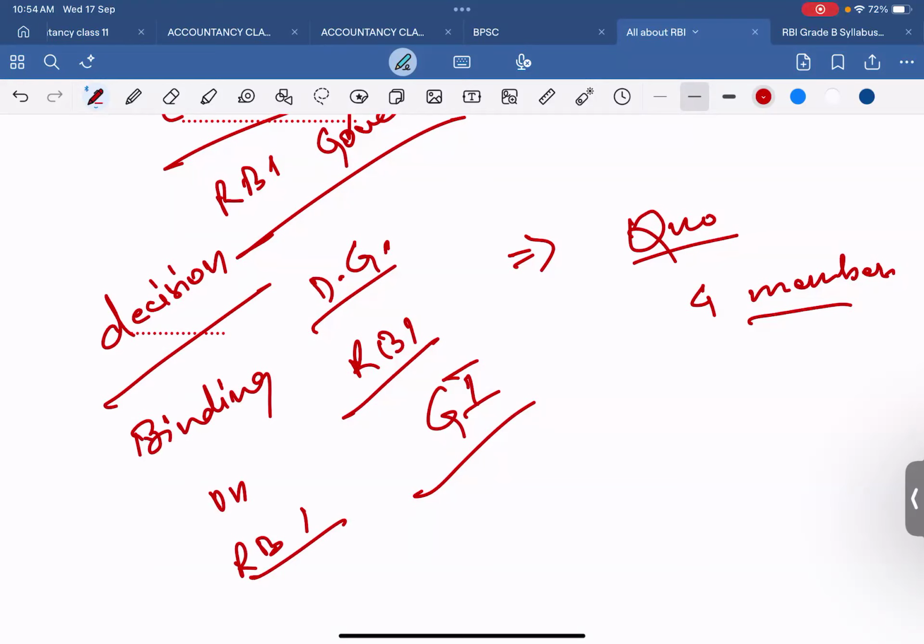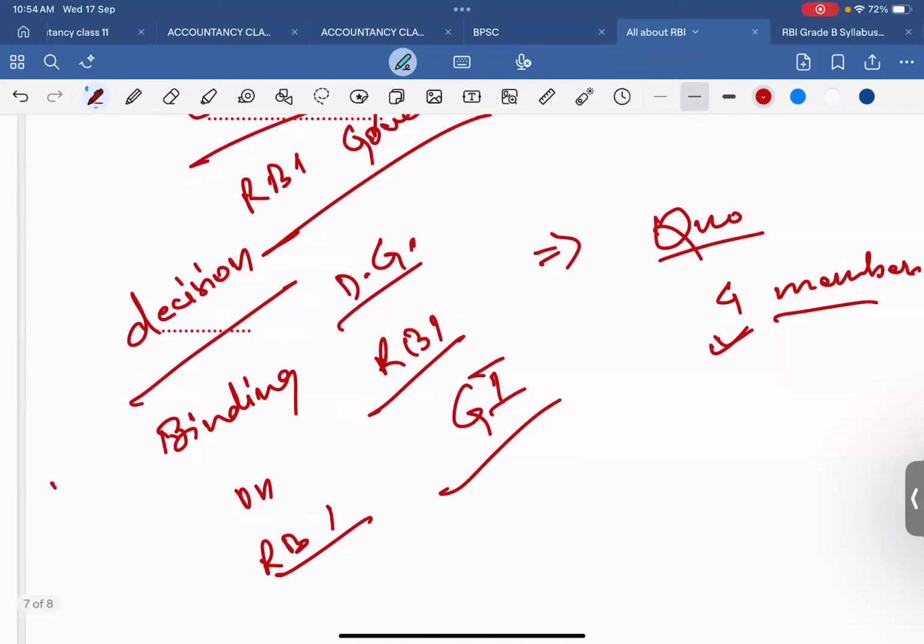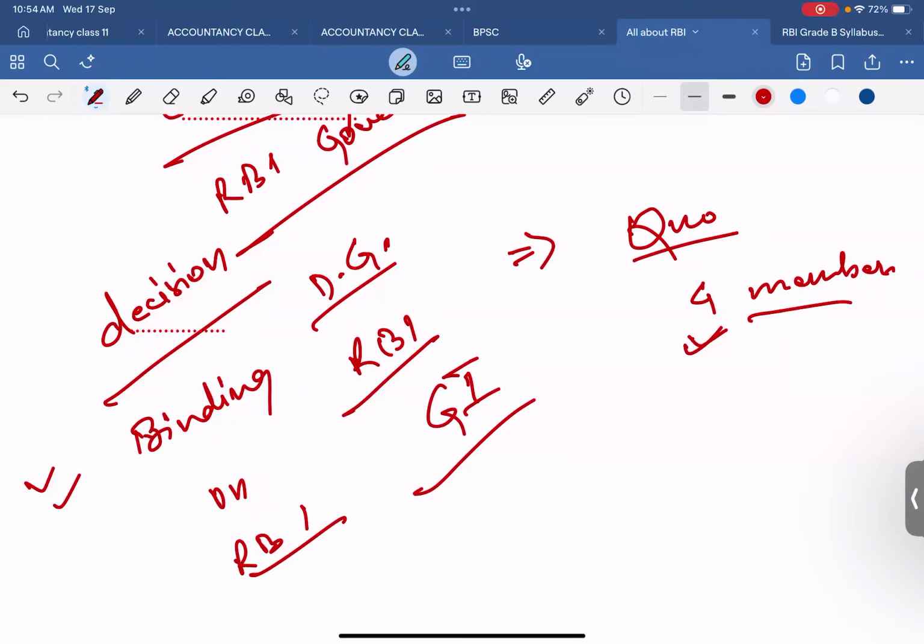Good. Fine. So there are 6 members. One is the RBI governor, chairperson. The other one is the RBI deputy governor in charge of monetary policy. Next, one official nominated by the RBI board. And the remaining 3 members would represent the Government of India. The quorum is 4 members, and the decision by the MPC is binding on the RBI.